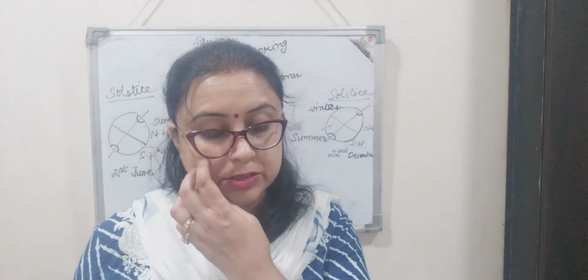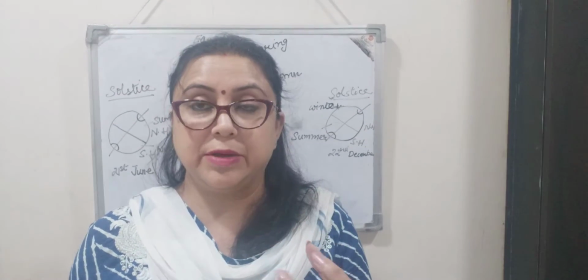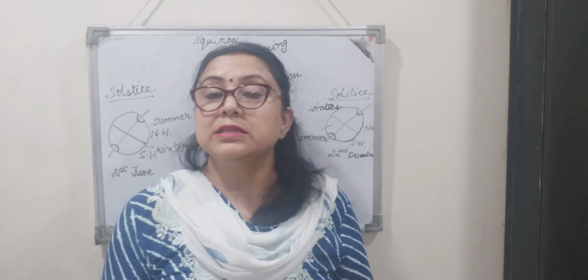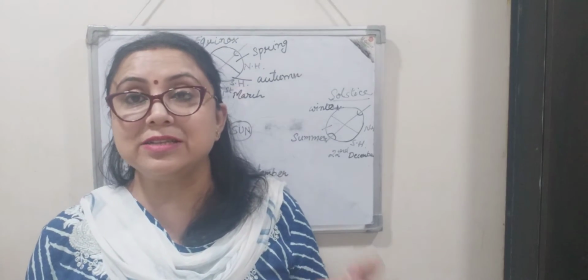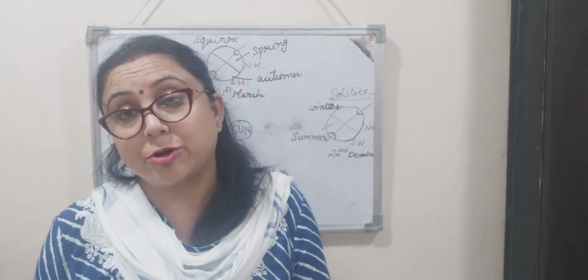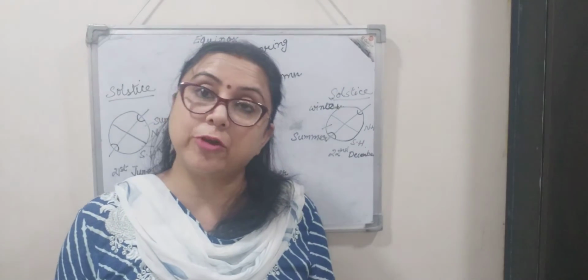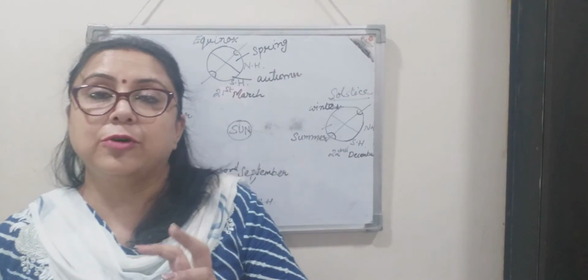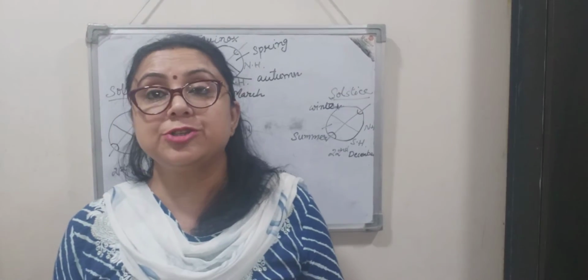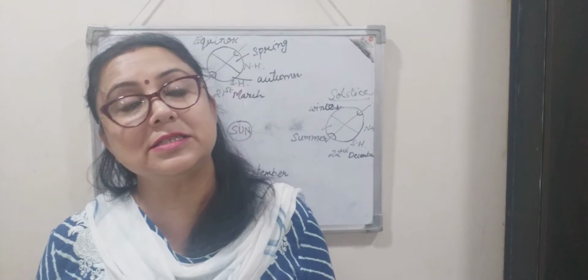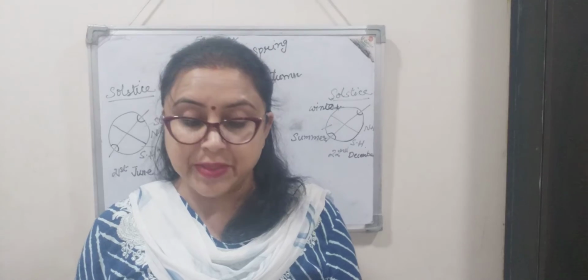It is the position when the earth is in such a position that the sun shines on that particular tropic, either the Tropic of Cancer or the Tropic of Capricorn, for maximum time and the duration of day is the longest. So that is the solstice position.